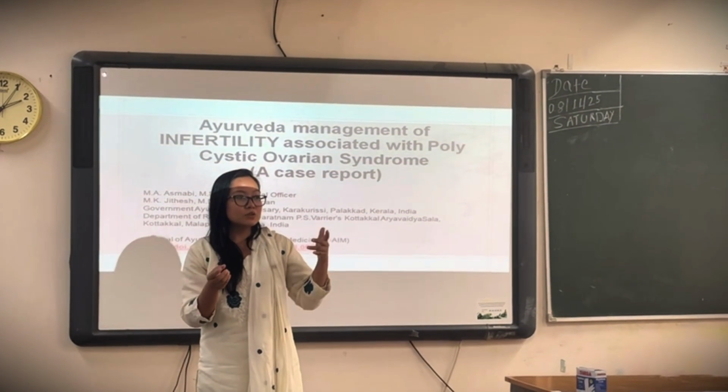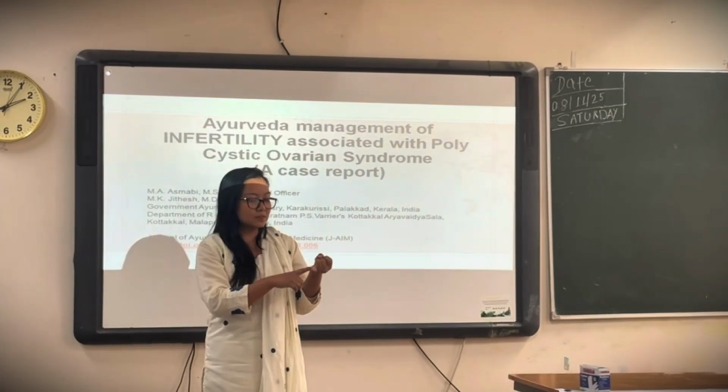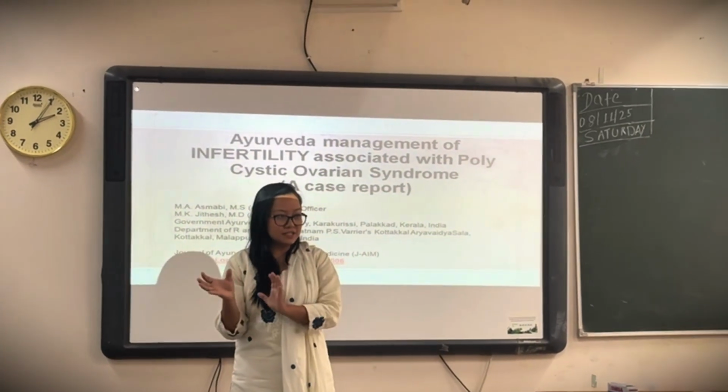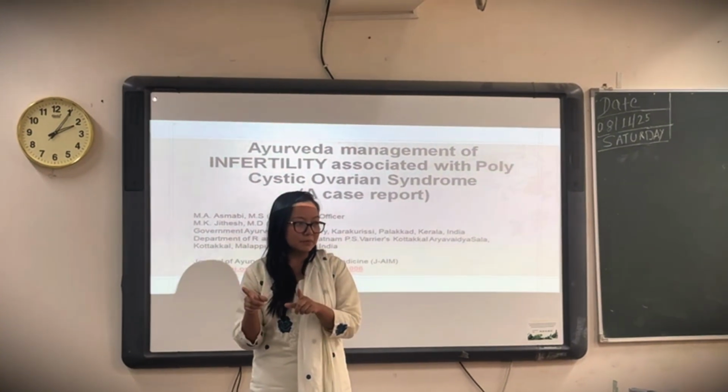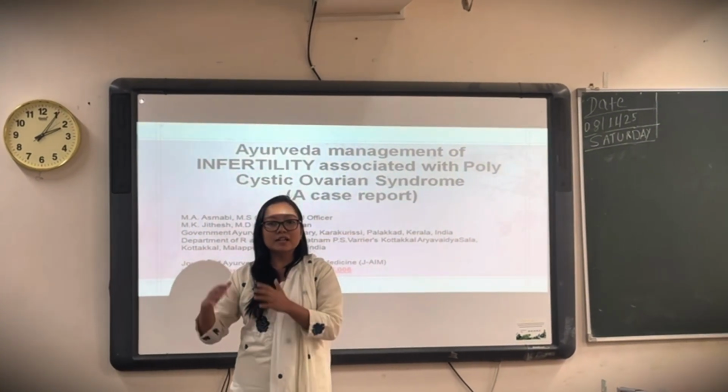So there is an imbalance, and also there are various compartments. Suppose hypothalamus and anterior pituitary, this is one compartment. The second compartment will be in the ovary.